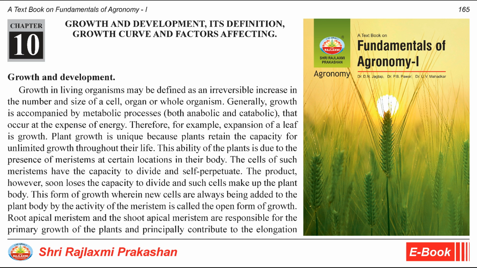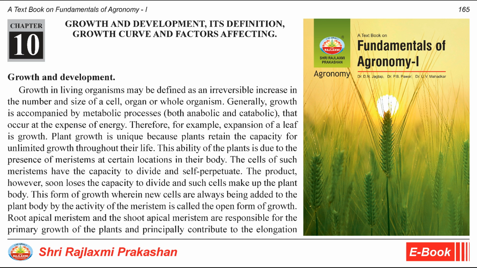Plant growth is unique because plants retain the capacity for unlimited growth throughout their life. This ability of the plants is due to the presence of meristems at certain locations in their body. The cells of such meristems have the capacity to divide and self-perpetuate. The product, however, soon loses the capacity to divide, and such cells make up the plant body. This form of growth, wherein new cells are always being added to the plant body by the activity of the meristem, is called the open form of growth.